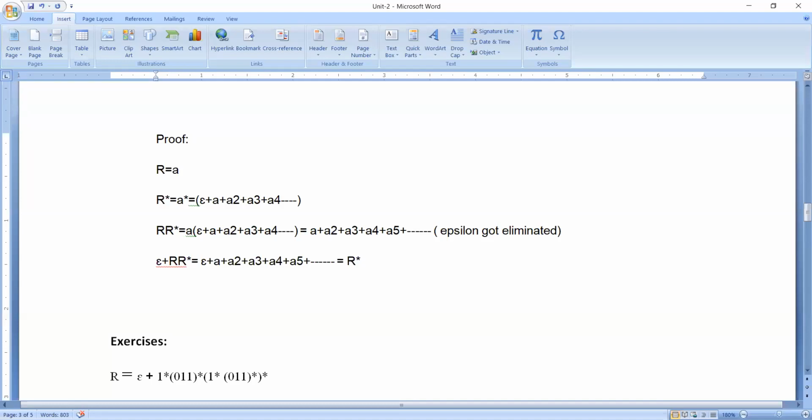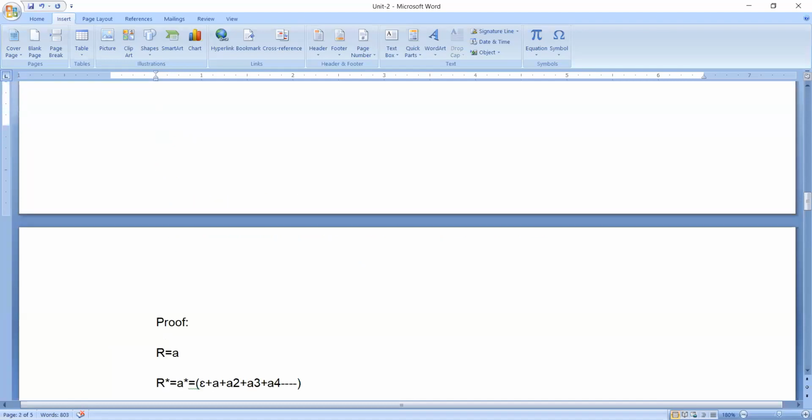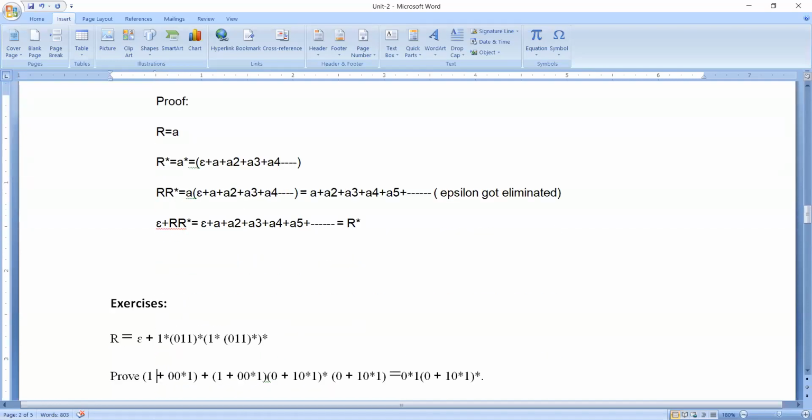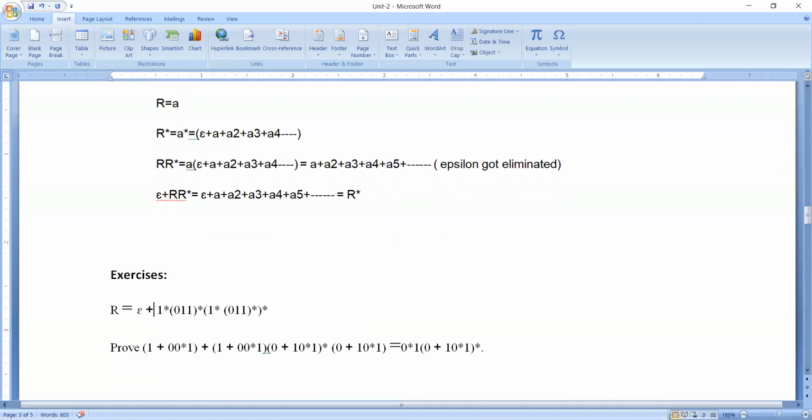Now with that knowledge, let's go ahead and try to solve some simple regular expressions. Please have a look at this. This is our first problem. What is the expression that has been given? It has been given that R is equal to epsilon plus 1 star (0 1 1) whole star into (1 star (0 1 1) whole star) into whole star.